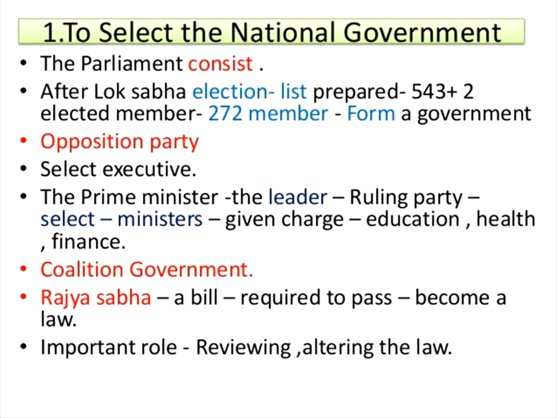And you know that in the parliament there are 2 sides, which we call the ruling party and the opposition party. The ruling party forms the central government of India. That is the main thing to understand. The ruling party needs 272 MPs, and only then can they form the central government of India. That is the ruling party.